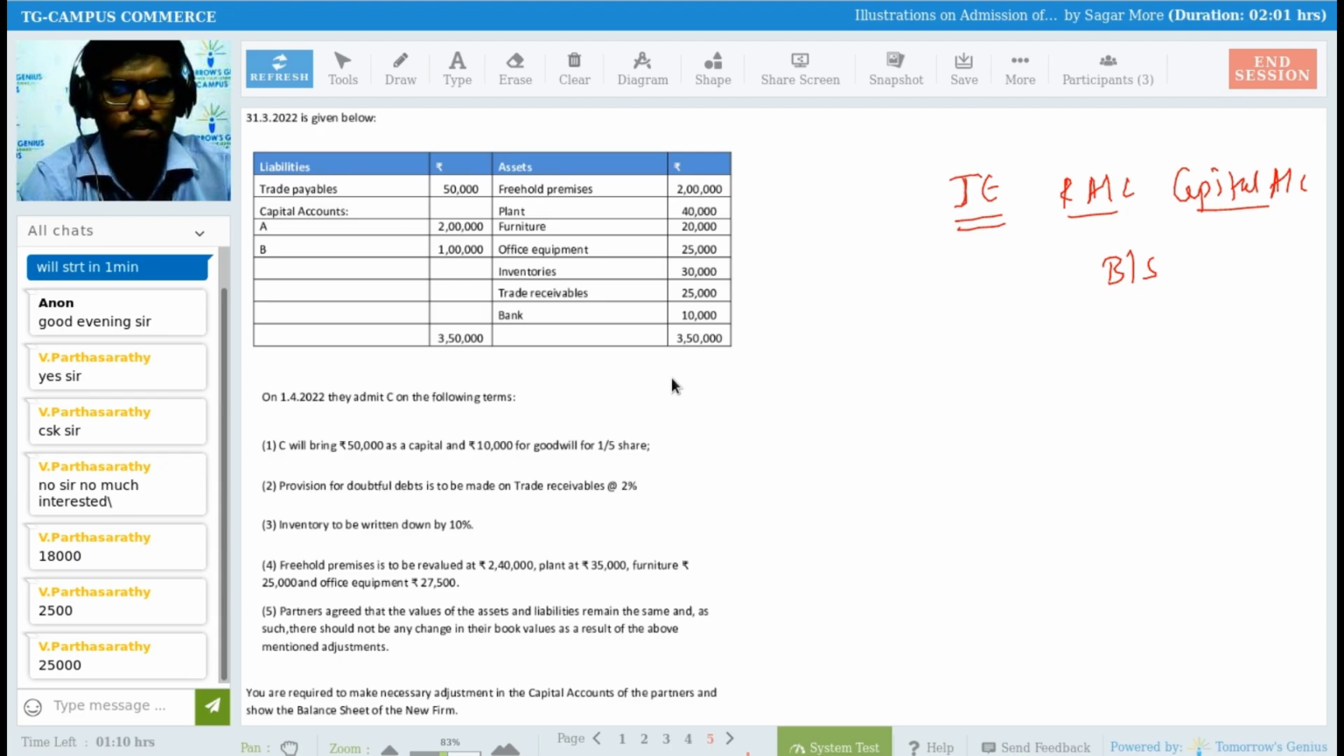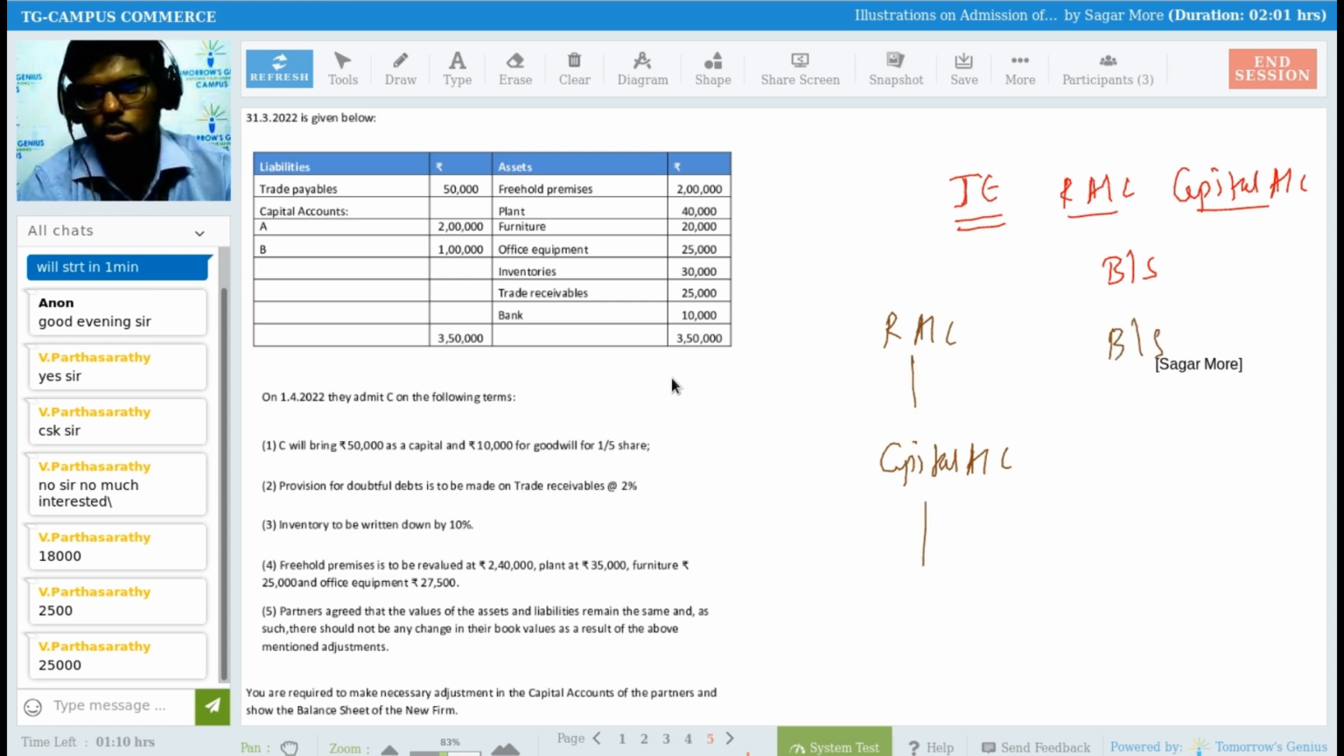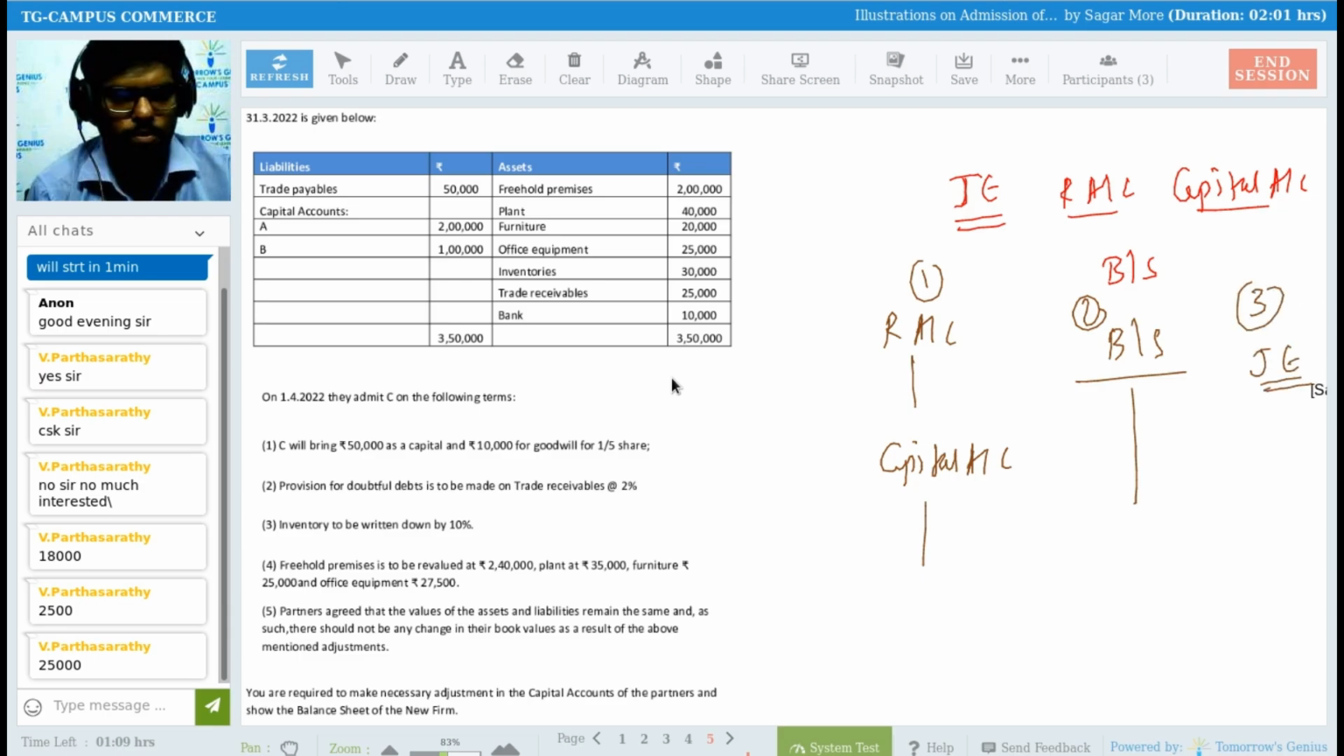See, when you're solving this, first of all, on the first page, you have to prepare revaluation account and your capital account on one page. Draw it straight away, you can draw it roughly. A revaluation account, capital account on first page. On the next page, you can draw space for a balance sheet, right? And on the third page, you can pass journal entry wherever required, right? Getting, Shivarish, Sadhana?